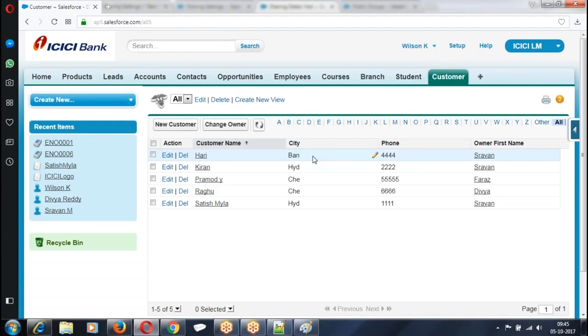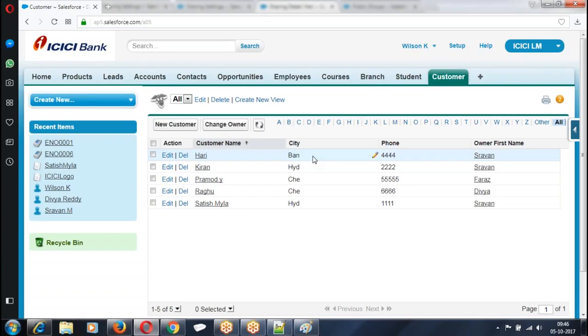Then what should I do? Create a public group. Include everyone in the public group except Satish. Share all the records with the public group. Then everybody will be able to see every record. If at least one person is not able to see, OWD is private.